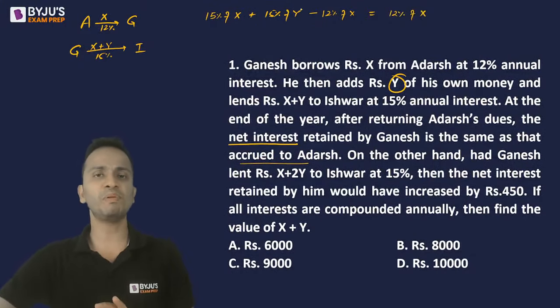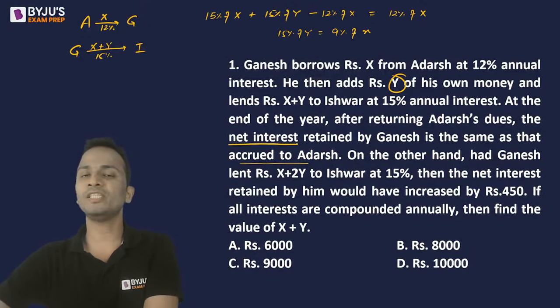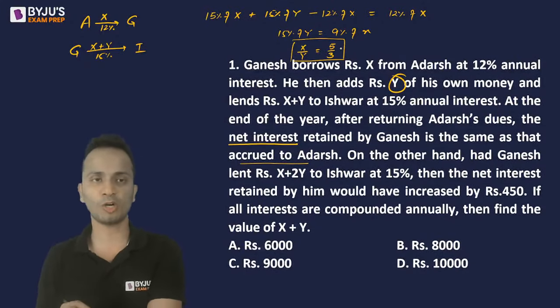So if you simplify this, you will get 15% of y will be equal to 9% of x. All right, ठीक है? So 15% of y is equal to 9% of x, और x upon y का वैल्यू पता लग जाएगा. ठीक है? So from here I will get the ratio of x and y. The ratio of x and y will be equal to 5/3. Right? So this is the first important relation that we have got.